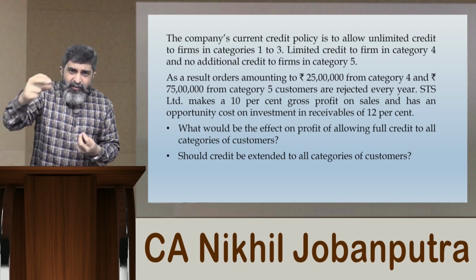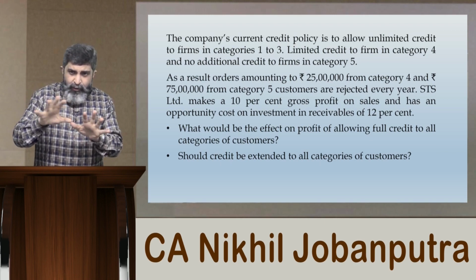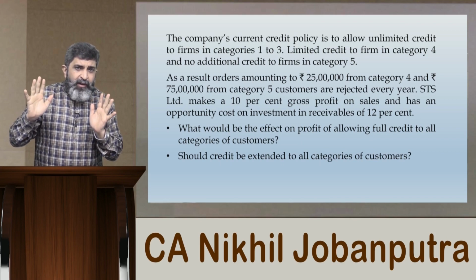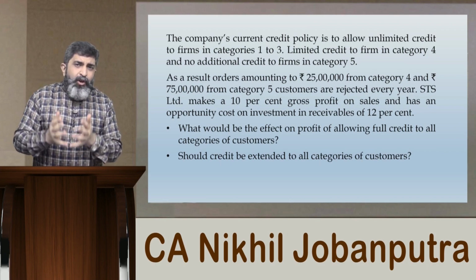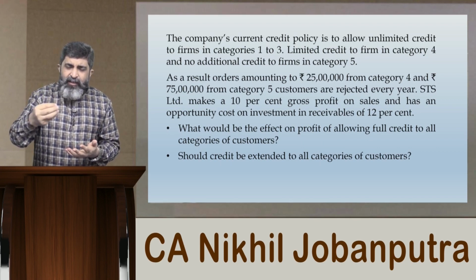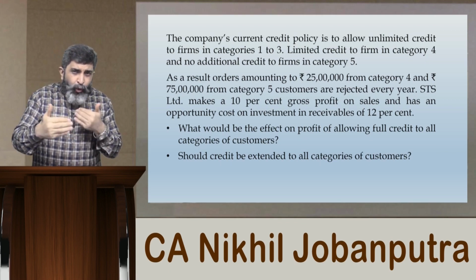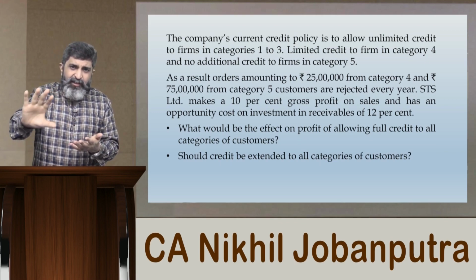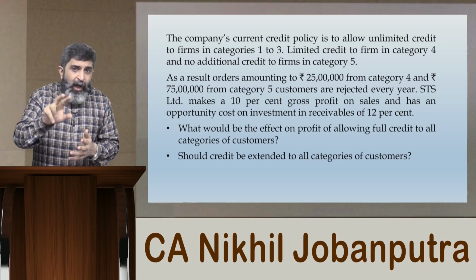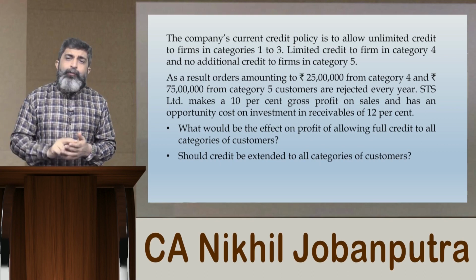That means a customer coming from category 4 type of firm, we will evaluate, okay, this is a category 4 customer, we will not give full credit to this customer. We'll see how much is your order, dear sir, dear ma'am? You want goods of 3 lakhs? Fine, we will currently give you goods of 1 lakh. Because you are very slow in payment, we will give you only 1 lakh, and please become prompt in payment and then we'll give you complete sales. So out of 3 lakhs of orders, we accepted an order of 1 lakh, we have rejected an order of 2 lakhs.